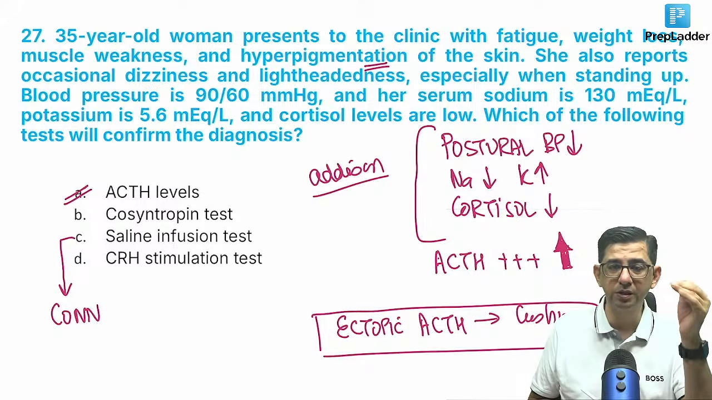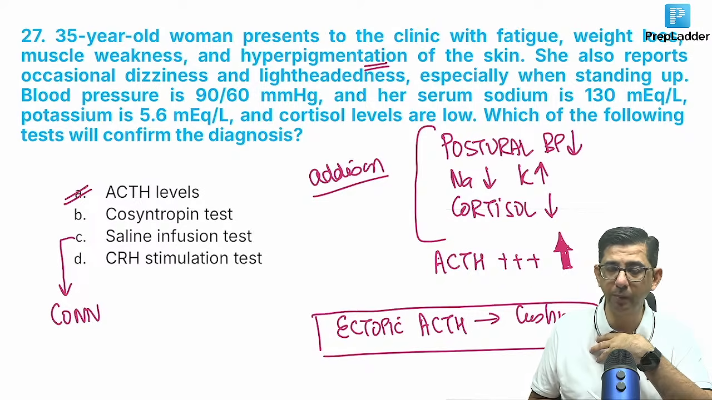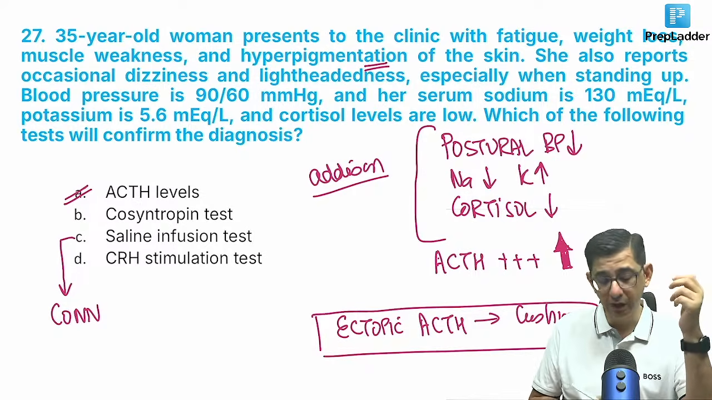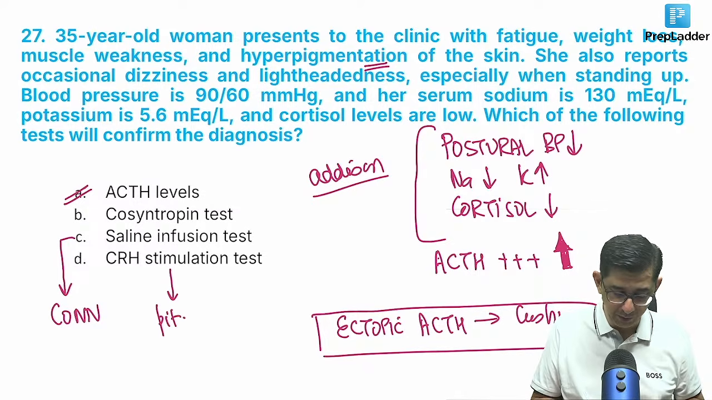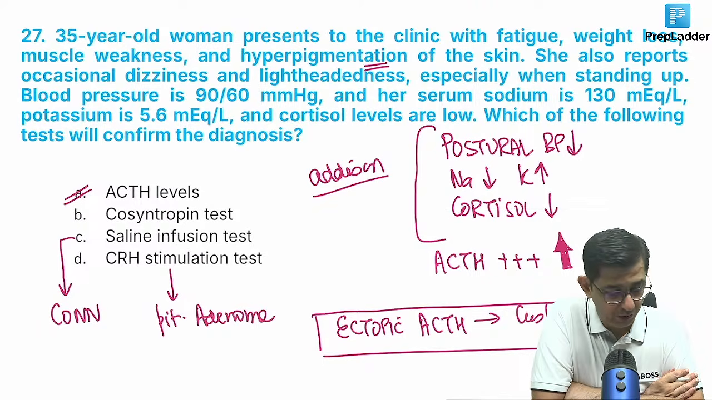Saline infusion test is done for Conn syndrome. Conn syndrome will have hypertension, hypokalemia. अगर आप सॉल्ट खाएंगे तो आपका एल्डोस्टेरोन प्रोडक्शन will get suppressed, Conn syndrome will not get suppressed. Then is CRH stimulation test. CRH stimulation test is done for diagnosis of pituitary adenoma, main. That is Cushing syndrome. जब आप CRH से स्टिमुलेशन करोगे तो पिट्यूटरी एडिनोमा will cause a more rise of ACTH.